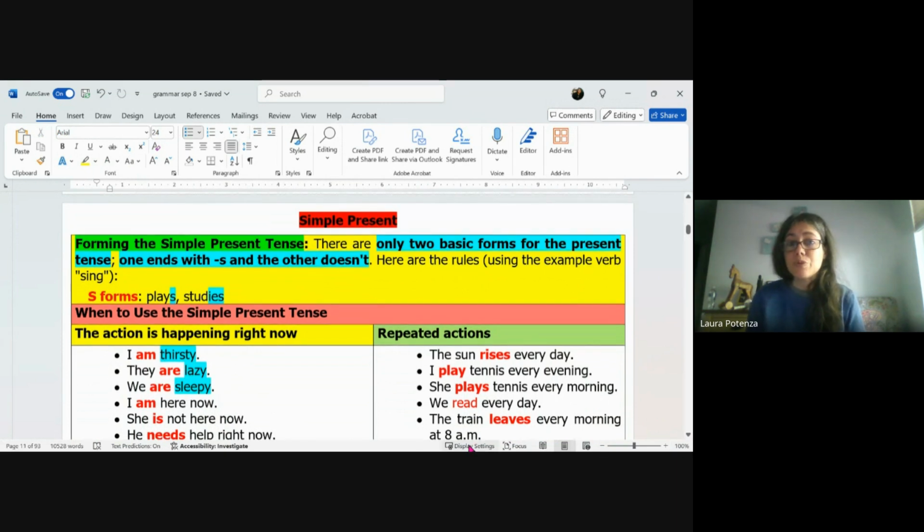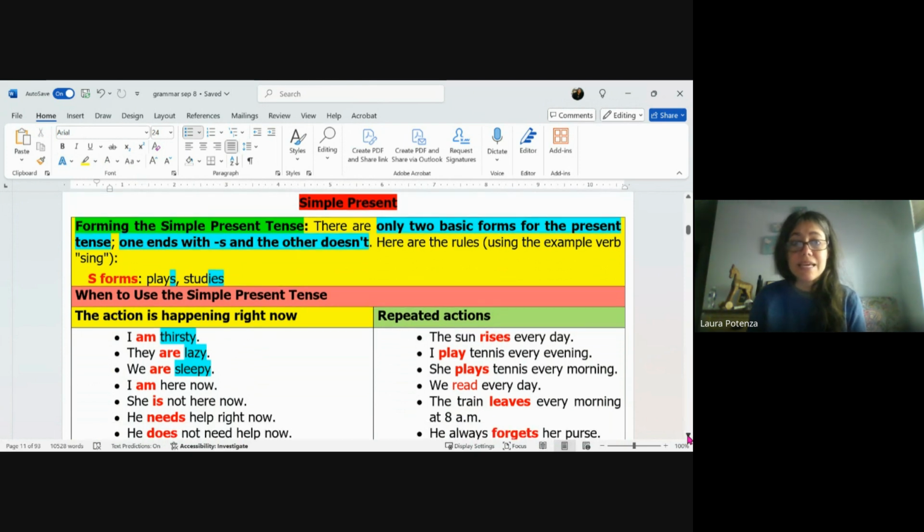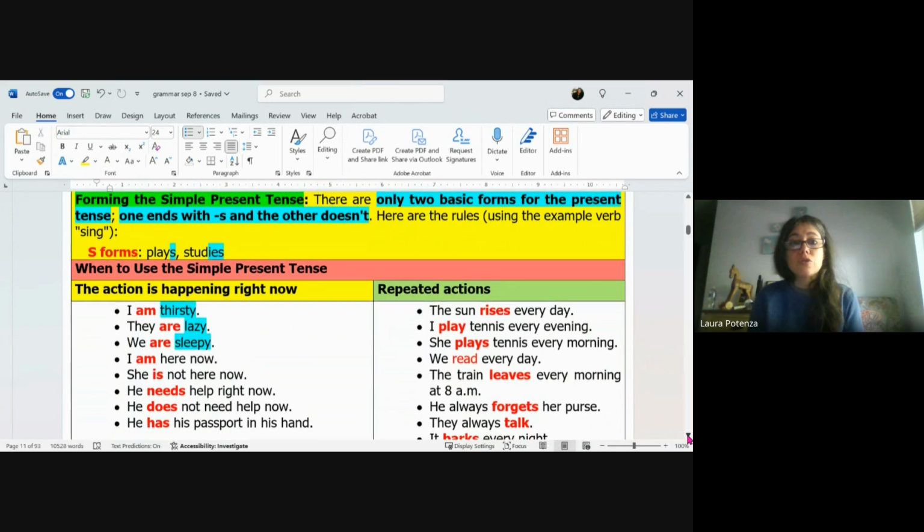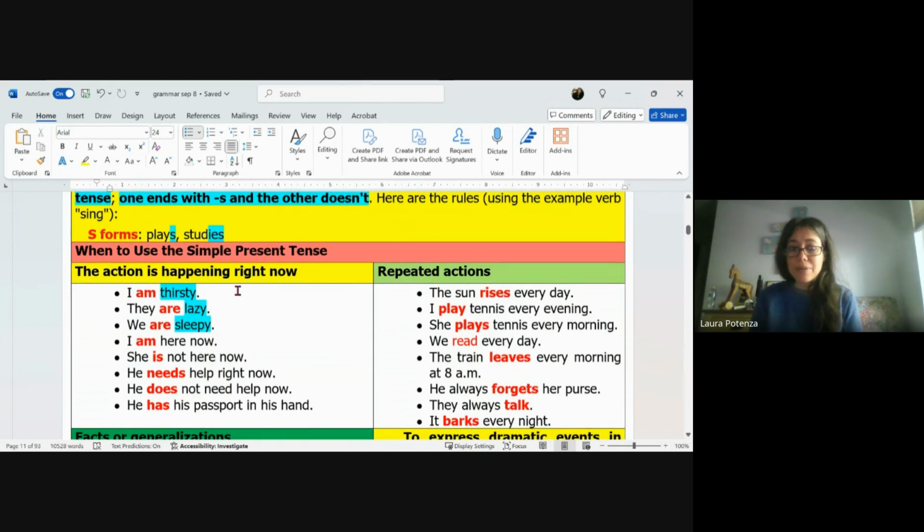So, forming the simple present tense. There are only two basic forms for the present tense. One ends with S and the other doesn't. So here are the rules using the example verb sing. So when the action is happening right now,